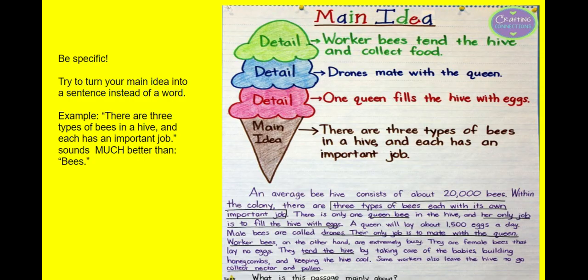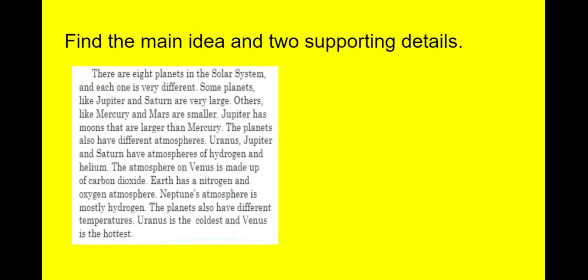Let's do one more example. I'm going to read you a passage and we're going to talk about what the main idea is and what two supporting details are. There are 8 planets in the solar system, and each one is very different. Some planets, like Jupiter and Saturn, are very large. Others, like Mercury and Mars, are smaller. Jupiter has moons that are larger than Mercury.